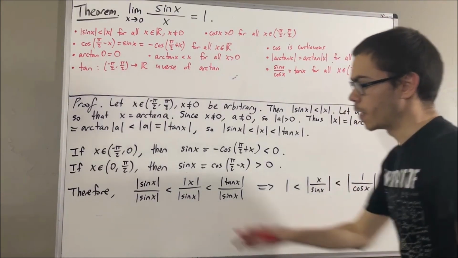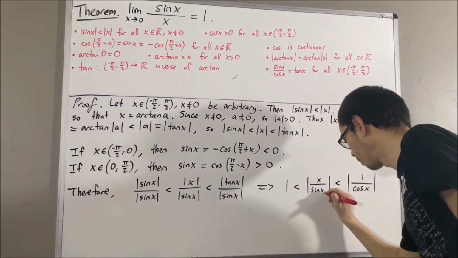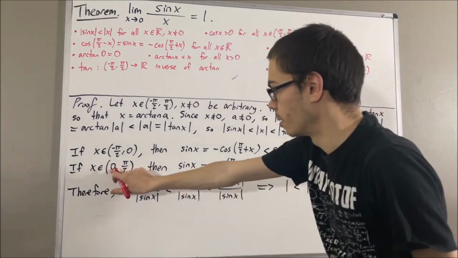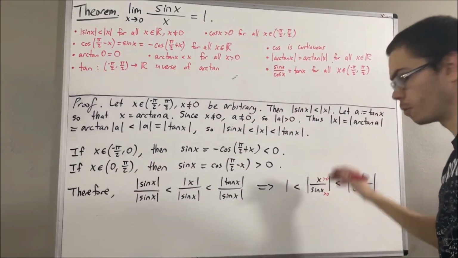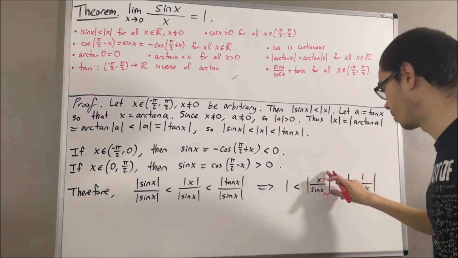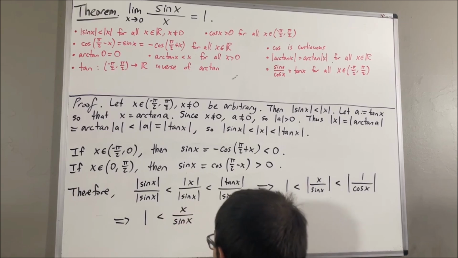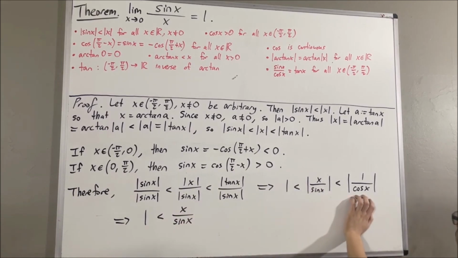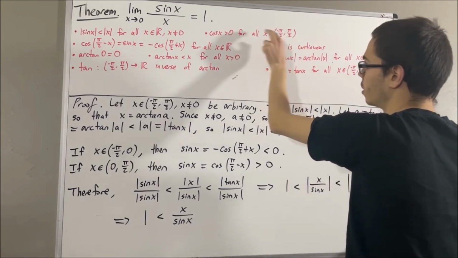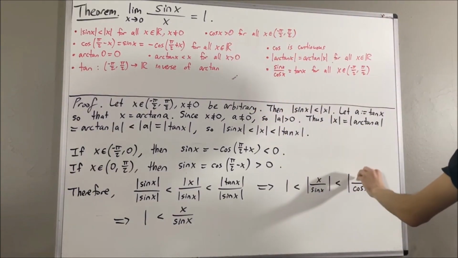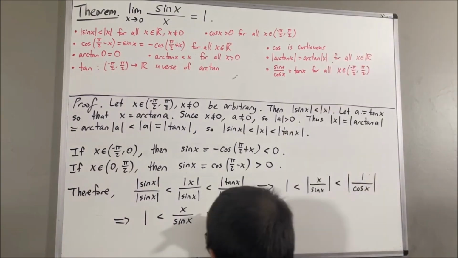On the other hand, if x is between 0 and pi over 2, well then sine x is positive, and x is positive. So we're doing a positive divided by a positive, which is positive. So we don't need the absolute values. So then why don't we need the absolute values here? Well, because we know that the cosine of anything between negative pi over 2 and pi over 2 is bigger than 0. So we're taking the absolute value of something bigger than 0, so we don't need the absolute values.